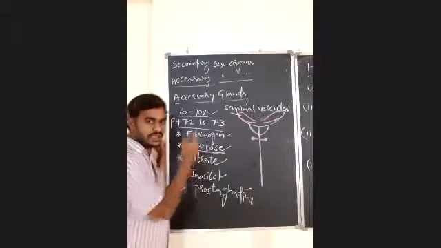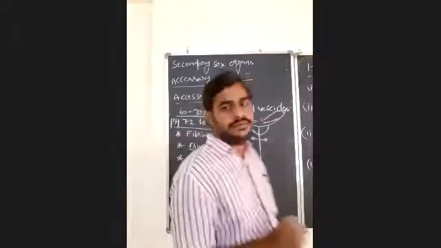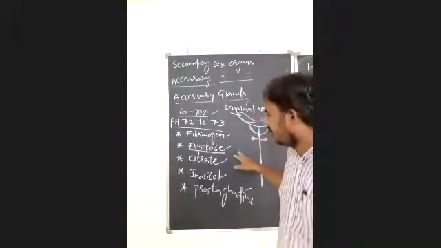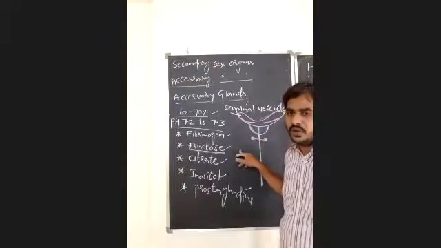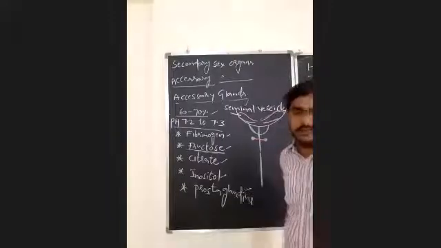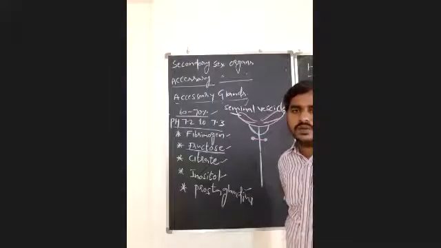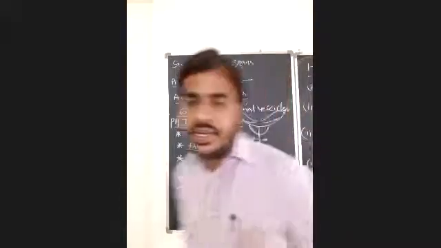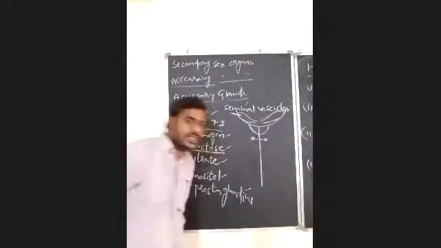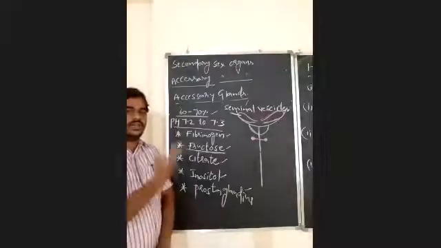What is the use of this fructose? Fructose is the only energy source, the only nutritional source, for the spermatozoa outside the body. If the spermatozoa are released into the female genital tract, how will they get nourishment?